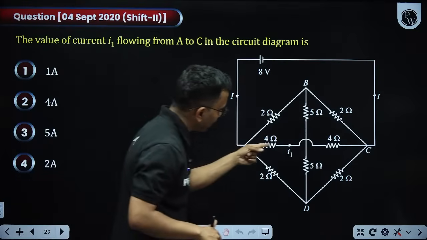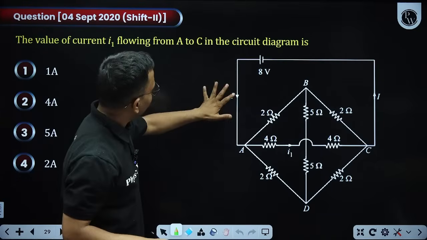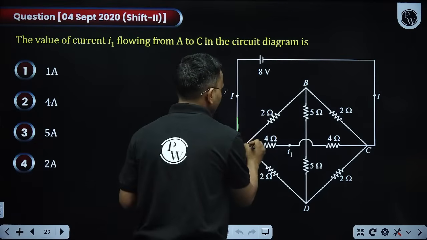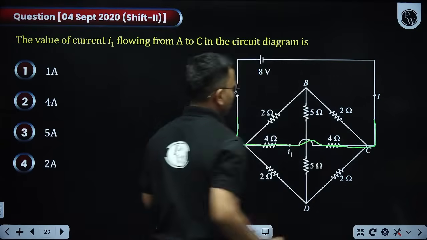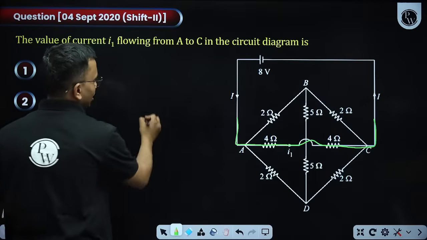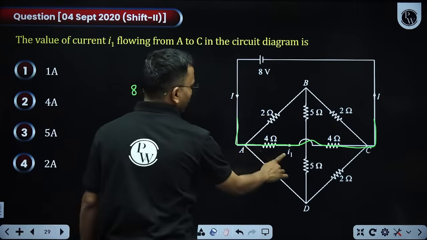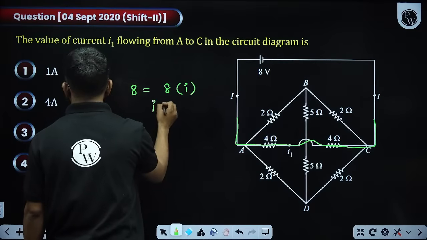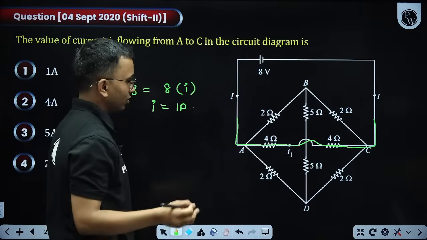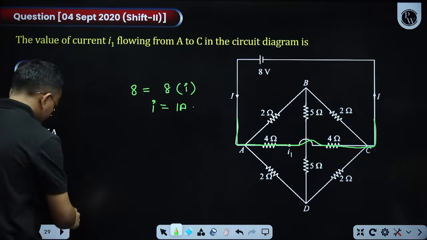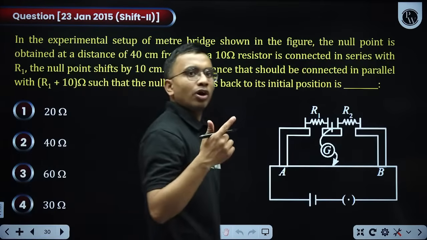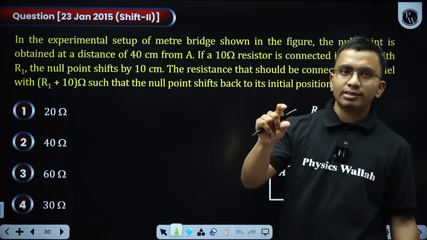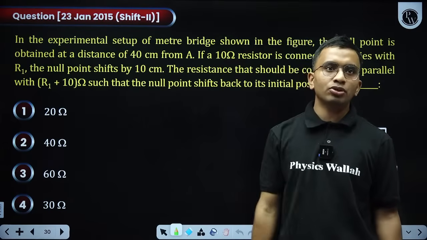The value of I1 flowing from A to C in the circuit diagram. How much will be this current I1? Now just by seeing this only somebody can solve. I need I1, just move in this loop. There is no connectivity in between. So I will say 8 is equal to I1 into 4 plus 4, that is 8 into I1. So I1 comes out to be 1 ampere. It was just a simple thing. But yes, Kirchhoff law, how to apply Kirchhoff law, how to write the equation in a loop, how to detect resistors in series and parallel, those things should be understood very nicely.